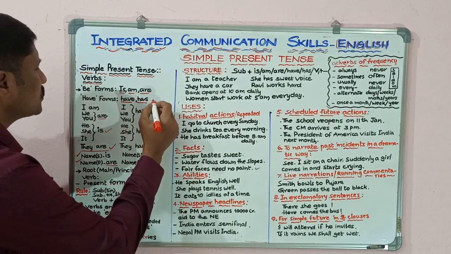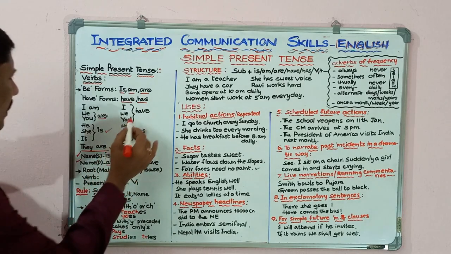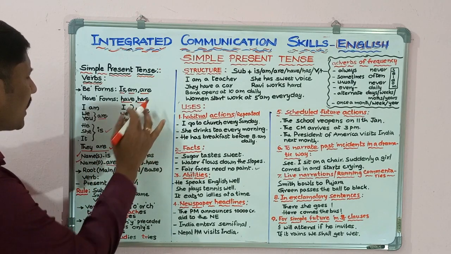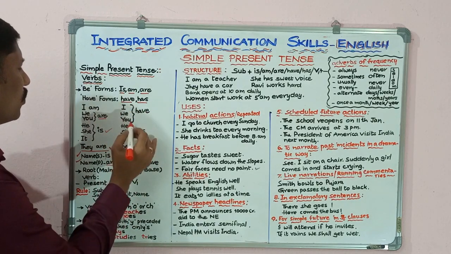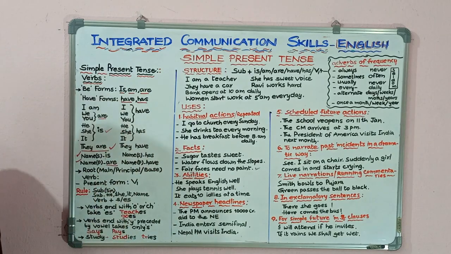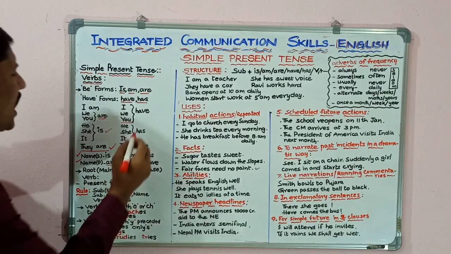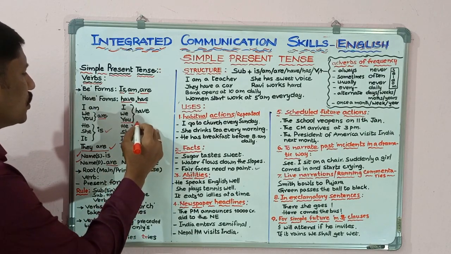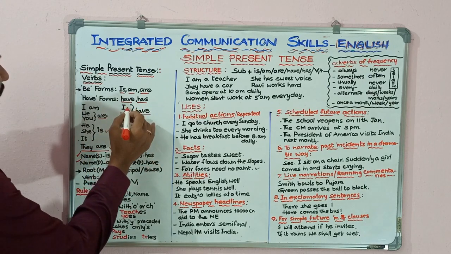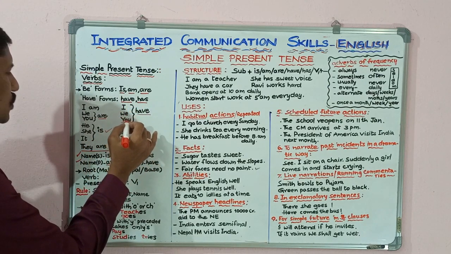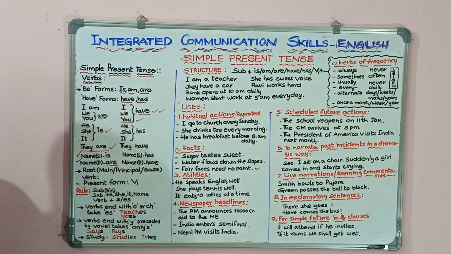Next, how do we use have and has in this simple present tense? I and we are first personal pronouns. I takes have: I have. We takes have: we have. At the same time, the second personal pronoun you also takes have: you have. So have is used after I, we, and you: I have, we have, you have.